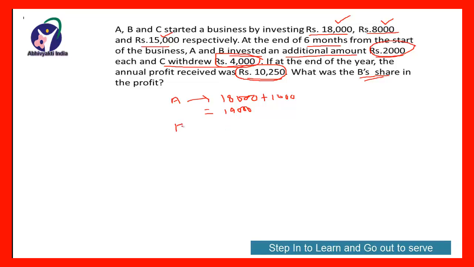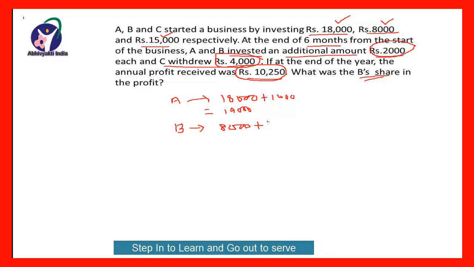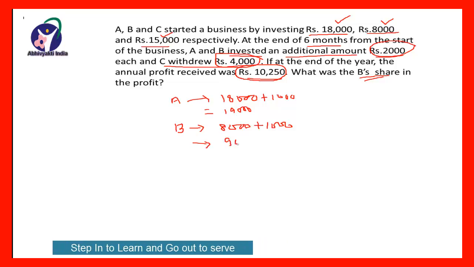Now we will see the B's investment. B invested rupees 8,000. So for a year he invested rupees 8,000. After 6 months he again invested 2,000 as additional investment, and 2,000 for 6 months, it means 1,000 for a year. So he invested rupees 1,000 as additional investment for a year. So his effective investment will be rupees 9,000.